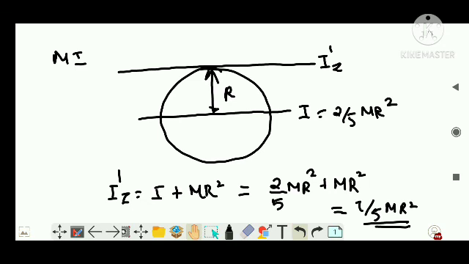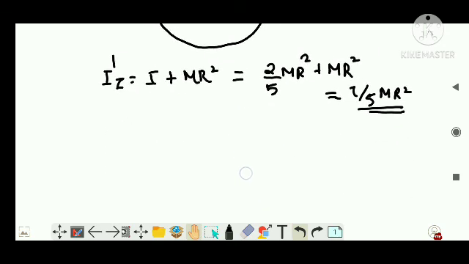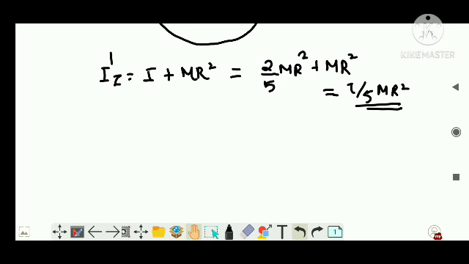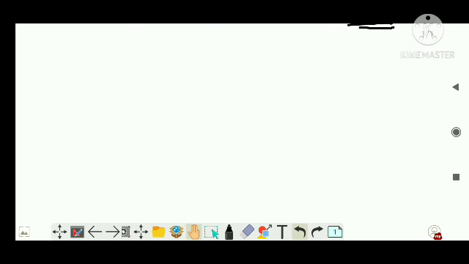Clear? Not that tough, right? So this and all are very easy if you understand the theorem. Again, I am repeating, that is removed from your syllabus, but from an entrance point of view, it is better if you can learn.